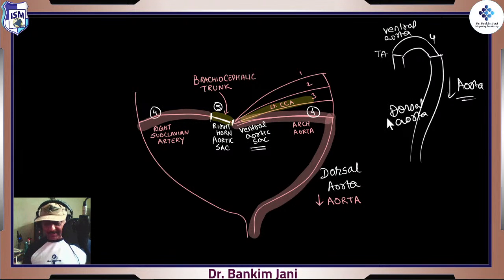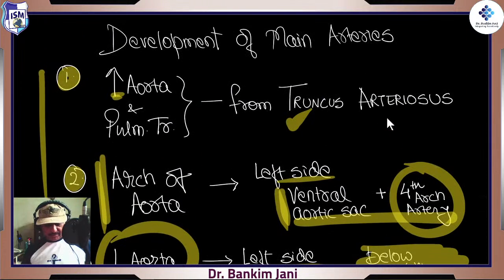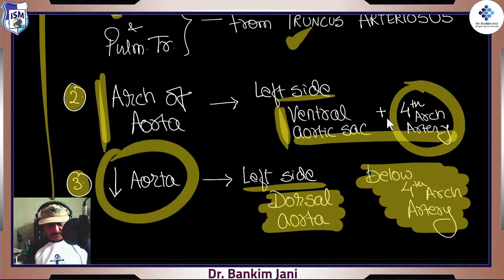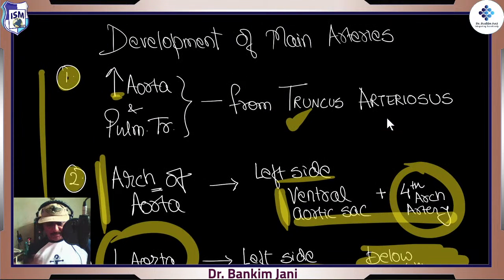So the ventral sac was leading to the formation of the arch of the aorta and the end of the ascending aorta. So ascending, arch, and descending.